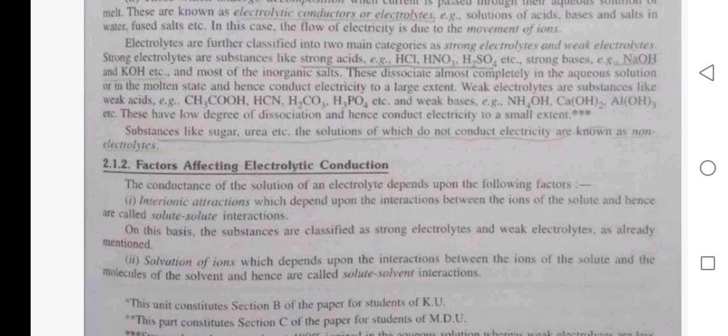Factors affecting electrolyte conduction. The conductance of the solution of an electrolyte depends upon the following factors: Interionic attractions, which depend upon the interactions between the ions of the solute and hence are called solute-solute interaction. On this basis, the substances are classified as strong electrolytes and weak electrolytes as already mentioned. Solvation of ions, which depends upon the interactions between the ions of the solute and the molecules of the solvent and hence is called solute-solvent interaction.